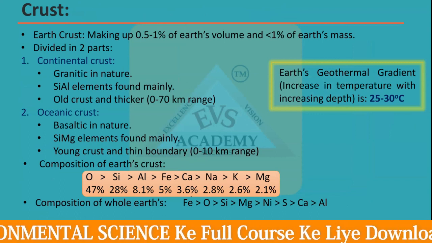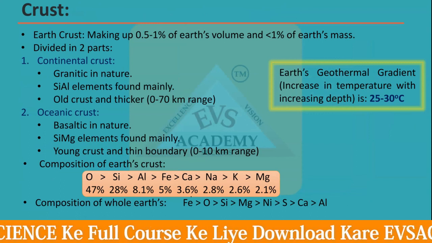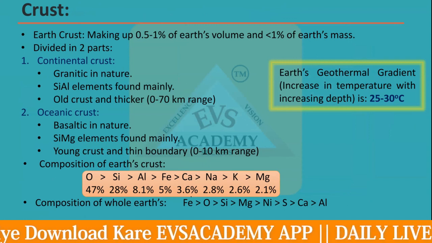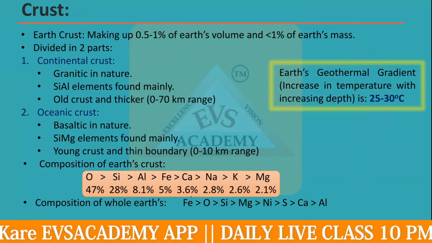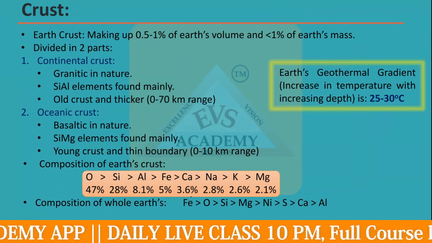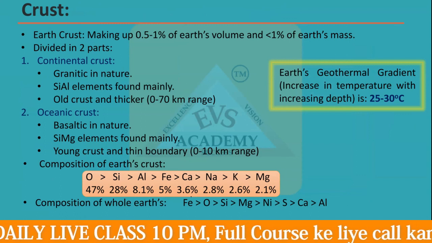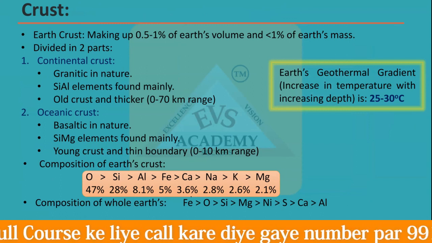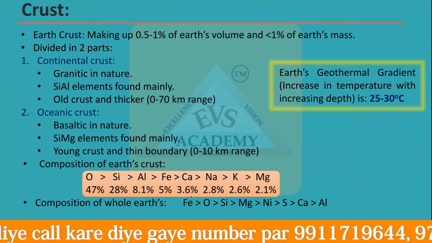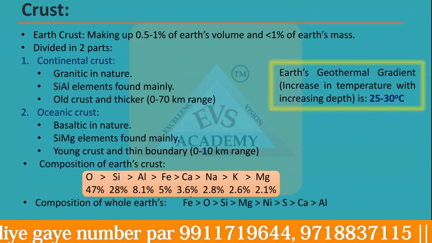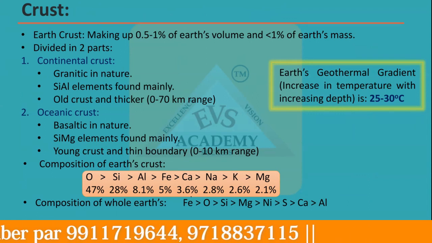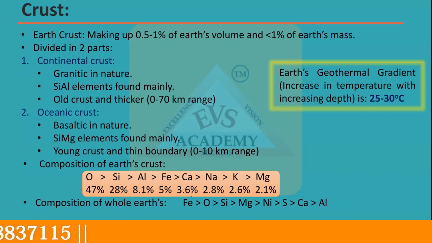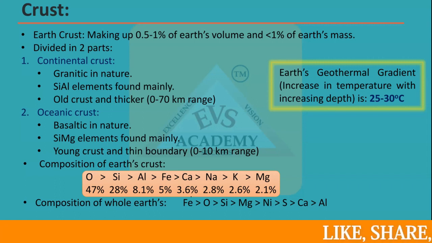If you look, the crust thickness is very, very low compared to all the layers of the Earth. It only has a range of 0 to 100 kilometers, while the depth of the mantle is 2900 kilometers and the depth of the core is 6400 kilometers. So you can see how small a portion of the Earth's layers the crust is. It only makes up 0.5 to 1% of the mass as well as 0.5 to 1% of the volume of Earth. You can say less than 1% in both the mass and volume contribution of the crust to the total Earth.